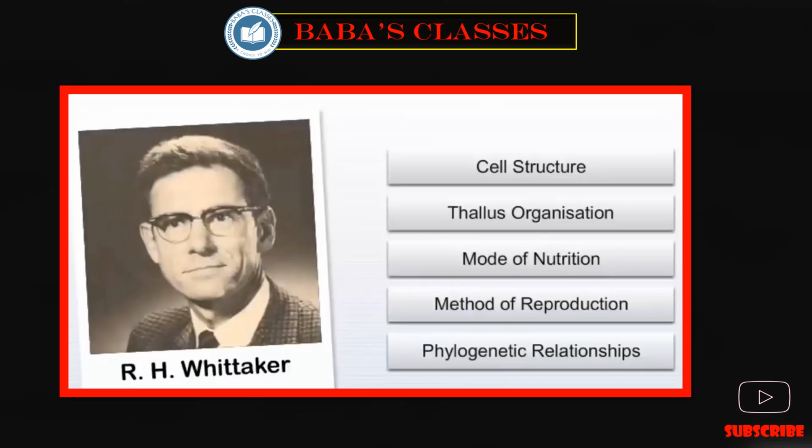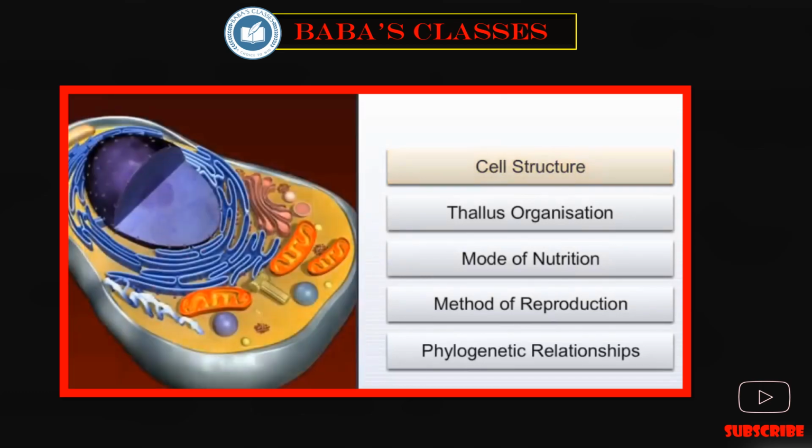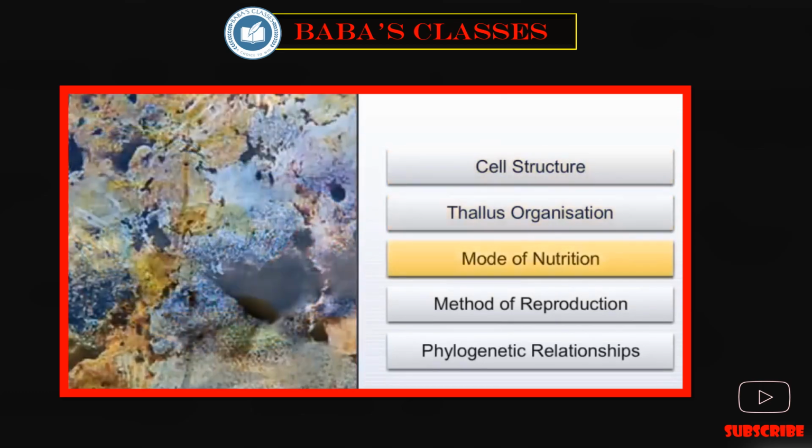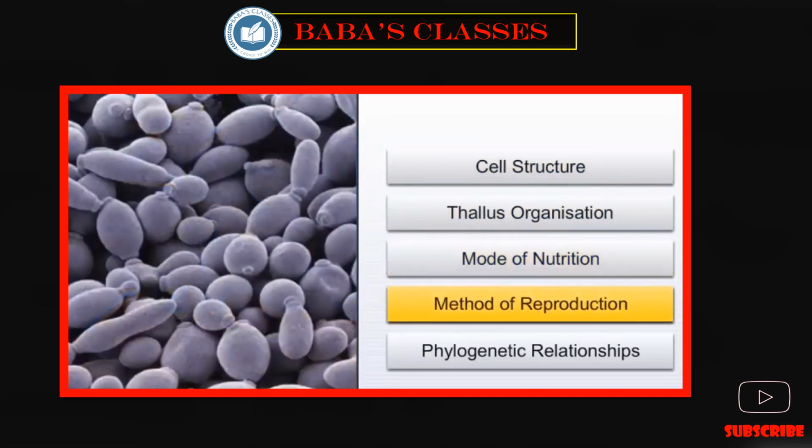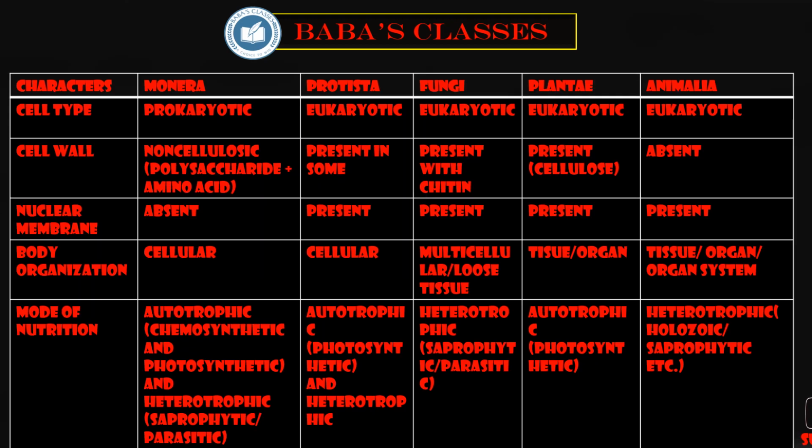The main criteria used by Whittaker to propose the five kingdom classification were cell structure, thallus organization, mode of nutrition, method of reproduction, and finally phylogenetic relationships. Friends, this is the table of five characteristics of the different kingdoms proposed by Whittaker. Go briefly through this table provided in the NCERT and make a note wherever exceptions are provided.